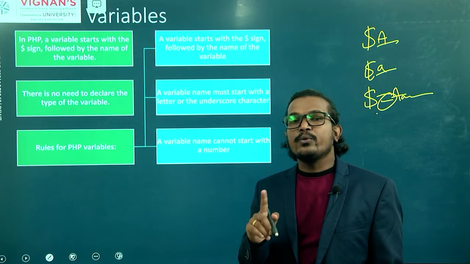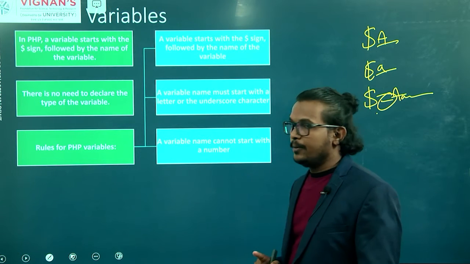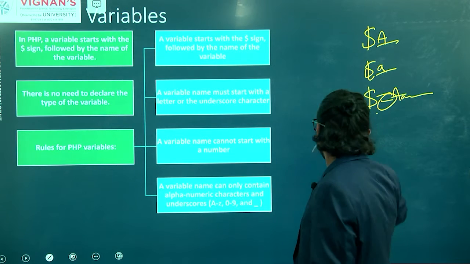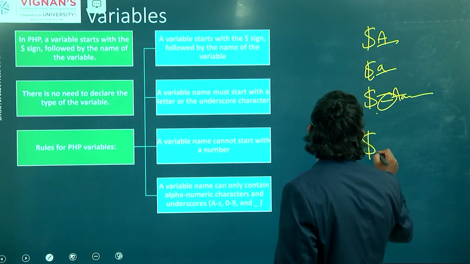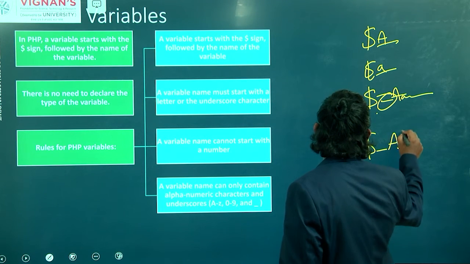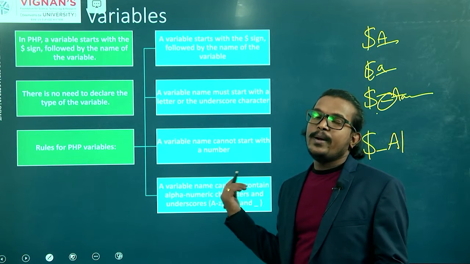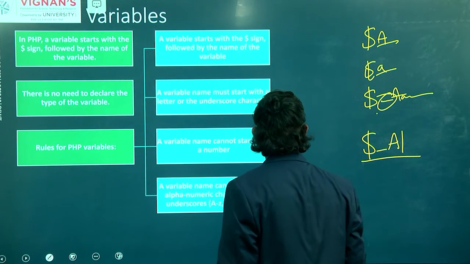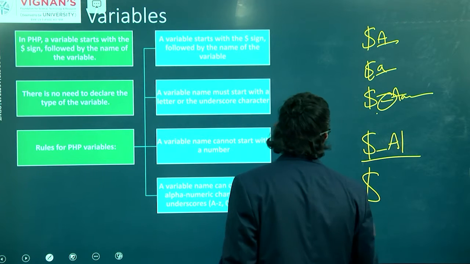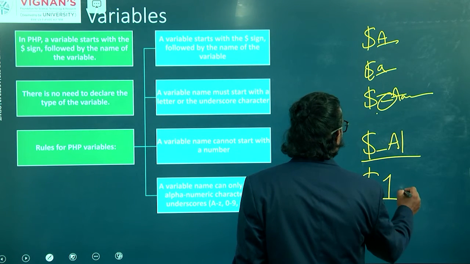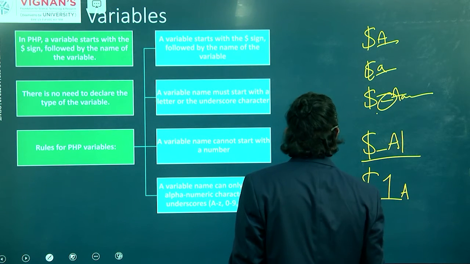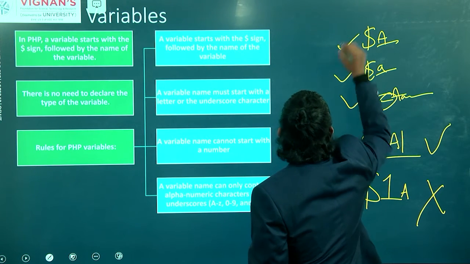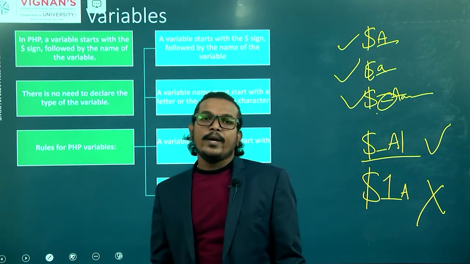You should not start your variable name with a number. Your variable name can contain a mixture of alphabets, numbers, or the underscore symbol. A variable name should not start with a number, like this. This is wrong, and these are the correct methods for writing the variable name.